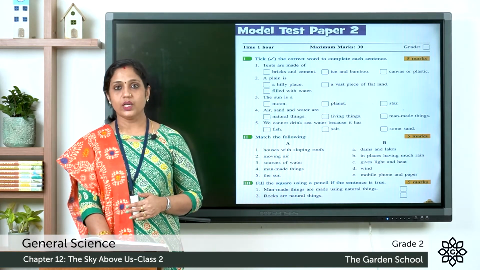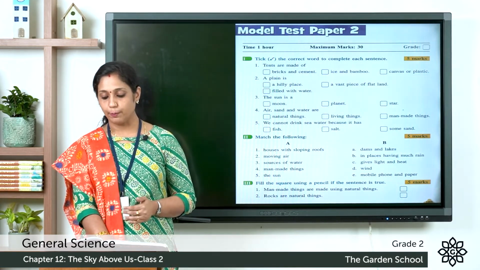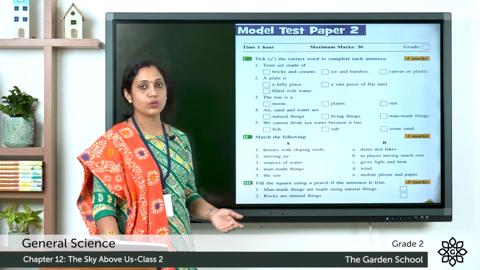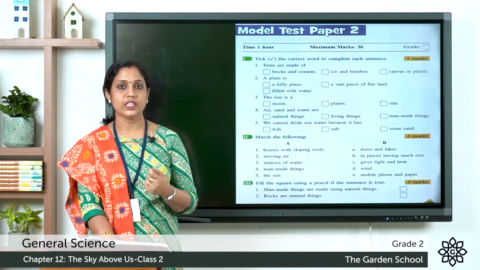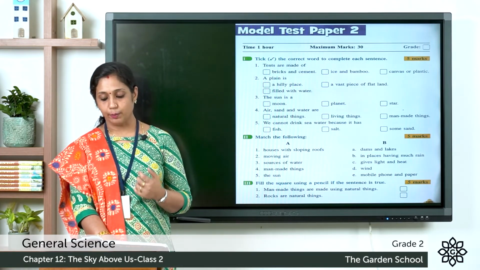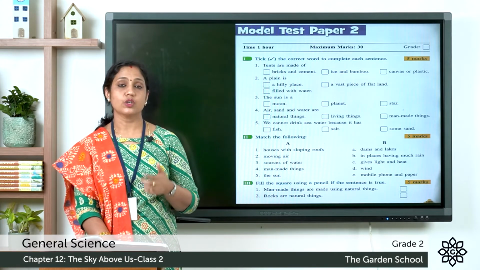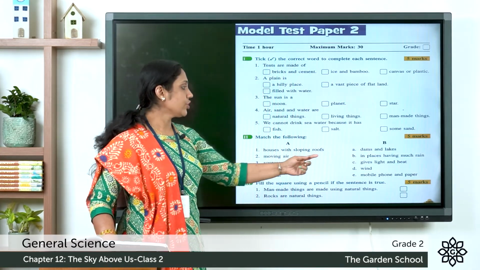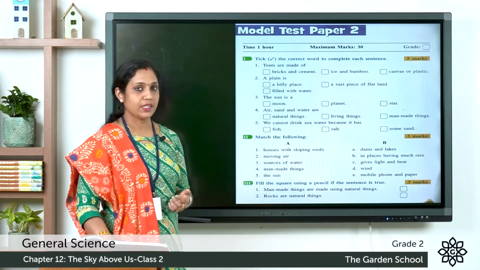Moving on to the third one, fill the square using a pencil if the sentence is true. So if the sentence is true, you have to fill the square using a pencil. Let's look at the first question. Man-made things are made using natural things. So if the sentence is correct, you have to shade that square using a pencil.